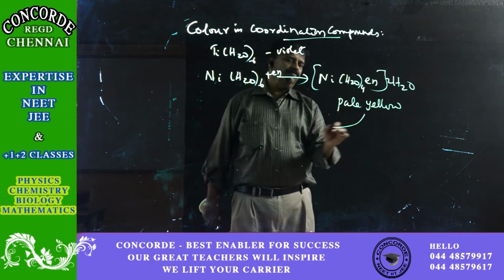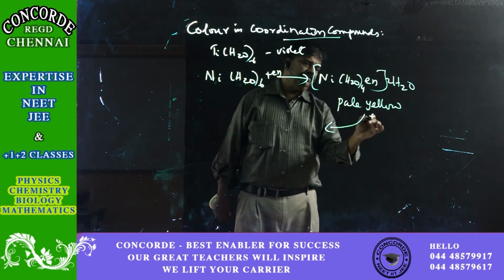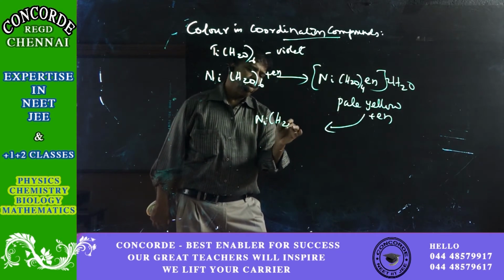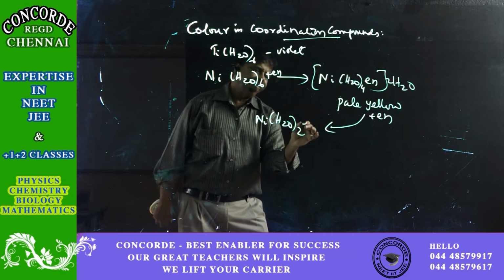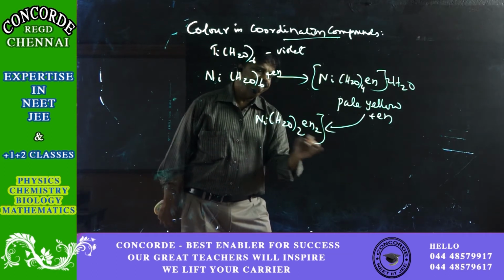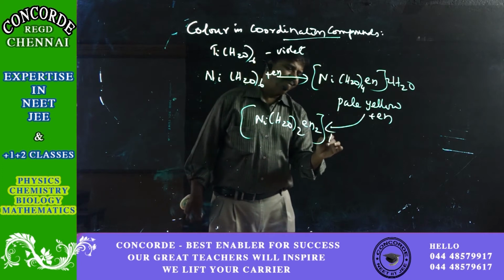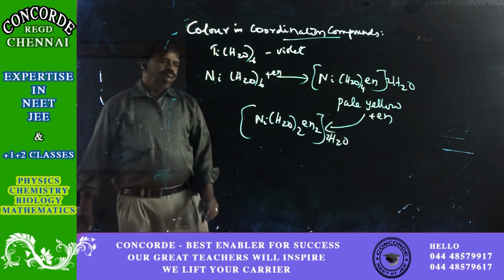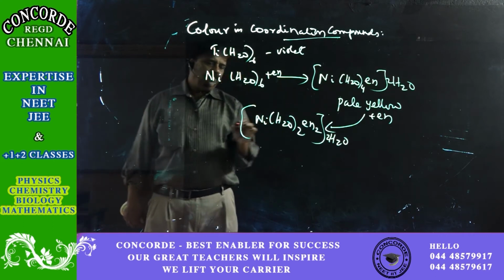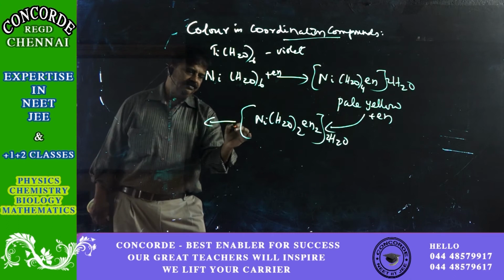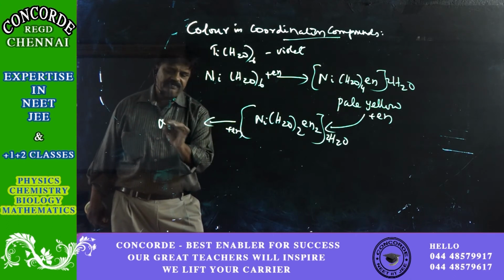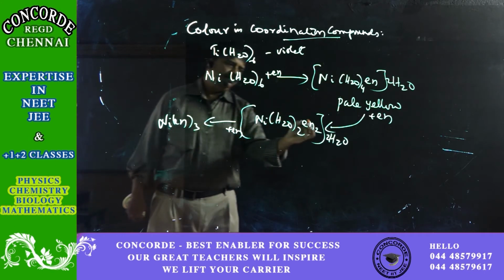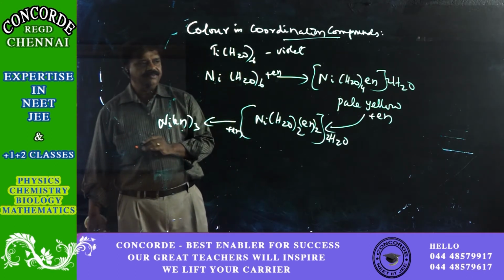Once again, when some more en is attached to this, it becomes Ni(H2O)2 en2. This has a different color. Further addition of ethylenediamine makes it Ni(en)3, and this has a different color.